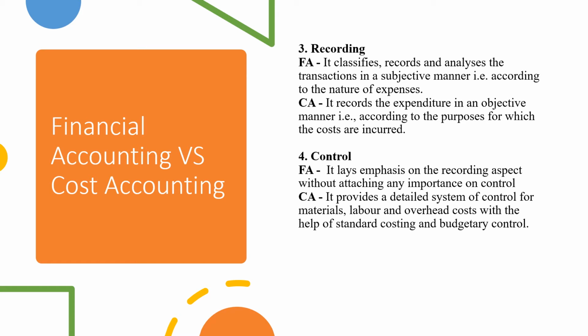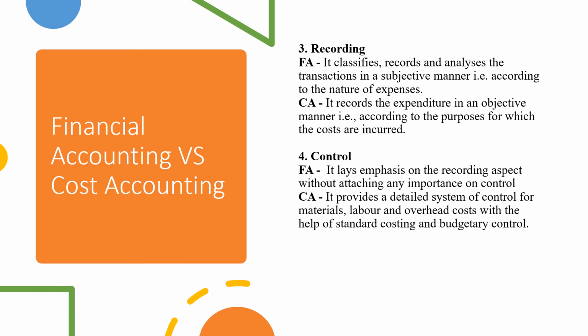The next point of difference is control. Financial accounting lays emphasis on the recording aspect without attaching any importance to control. In case of financial accounting, the first step, recording, is most important, and the entire emphasis is on recording. So whatever has happened should be recorded, and from recording everything else is done. The emphasis on control is not there.